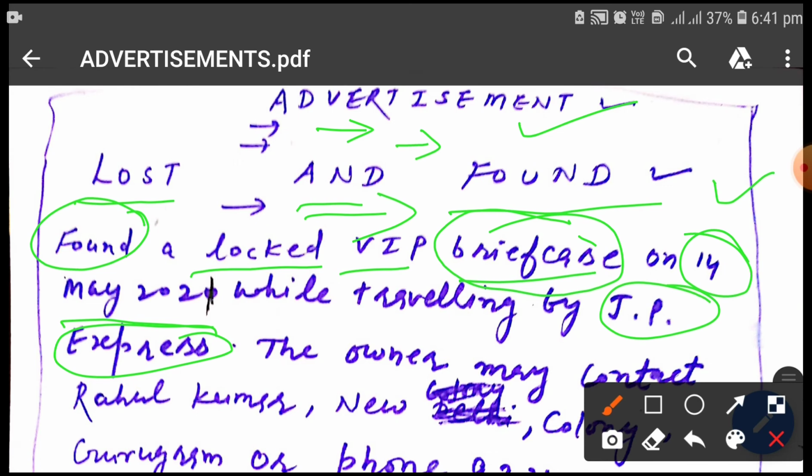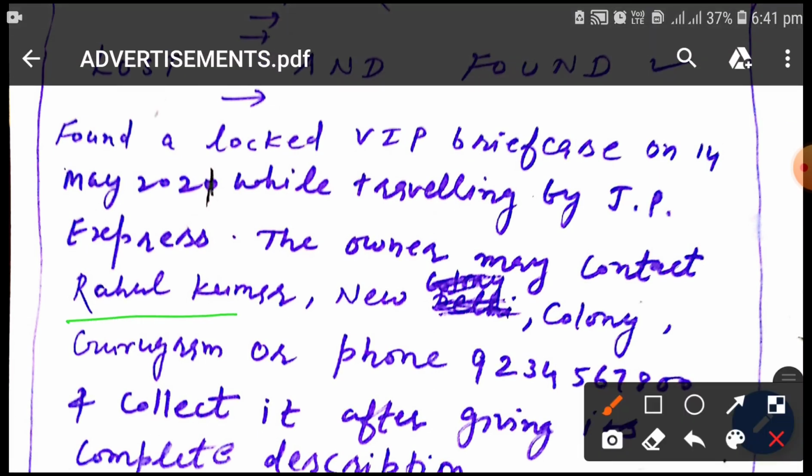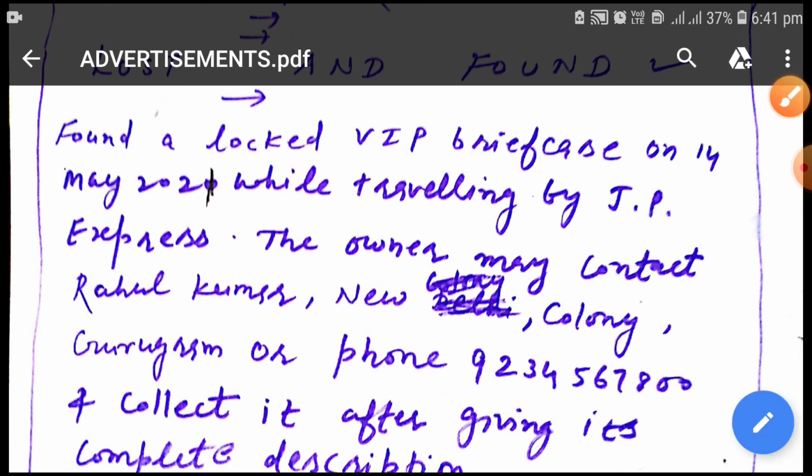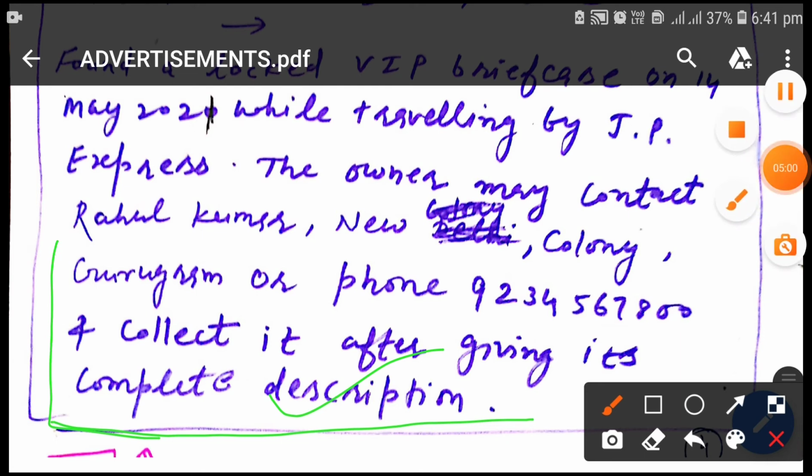Okay, the owner may contact Rahul Kumar, New Colony, Gurugram, or phone number. You should mention or write the phone number which is given in the question. If no phone number is given in the question, then you can write any phone number according to your own way. Okay, after it, collect it after giving its complete description. Okay, and after just completion of the content, you should make a box.